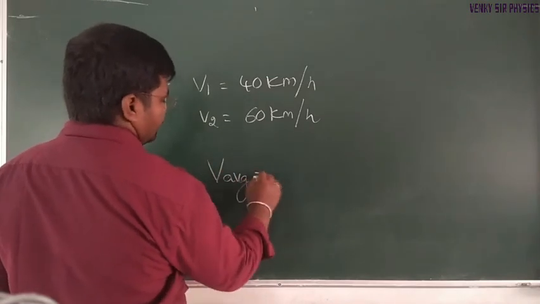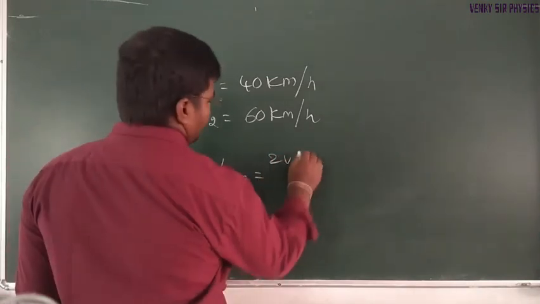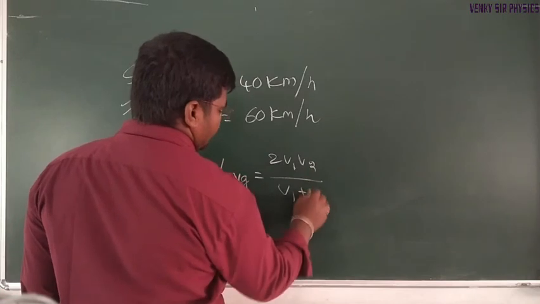V average is equal to 2v1v2 divided by v1 plus v2.